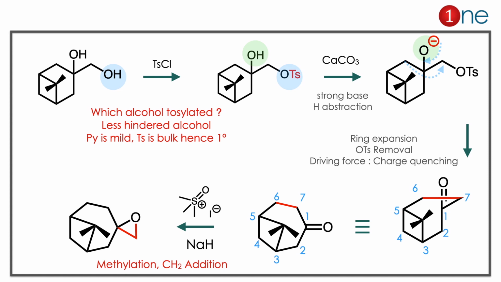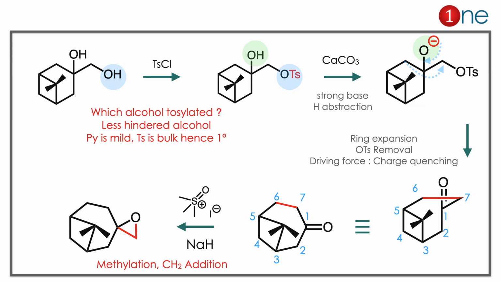The starting material contains alcohol and you have tosyl chloride. What really happens is the free alcoholic group, which is the primary one, gets tosylated. The tertiary one cannot get tosylated due to its steric position. Moreover, pyridine is also bulky as well as tosylate. So the proton abstraction as well as the tosylate replacement is not feasible there. So primary proton abstraction will be there. The alcoholic group is converted into OTs.